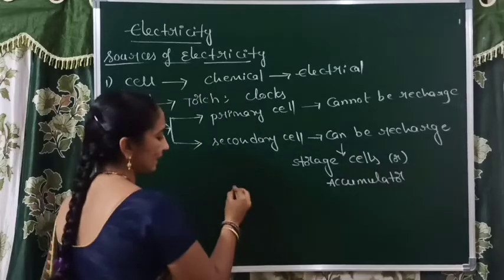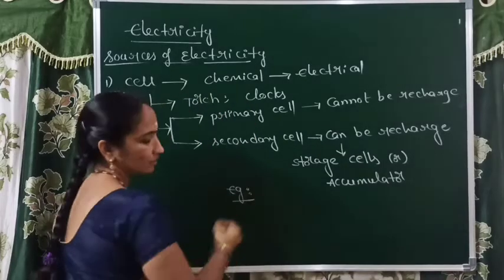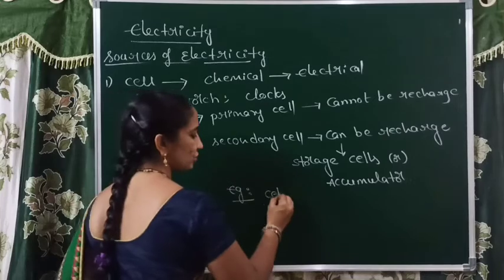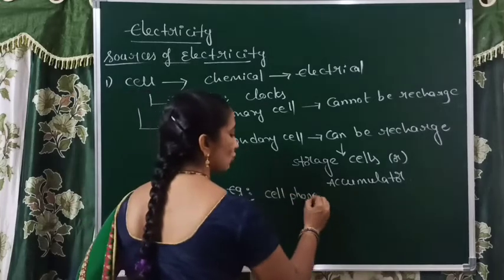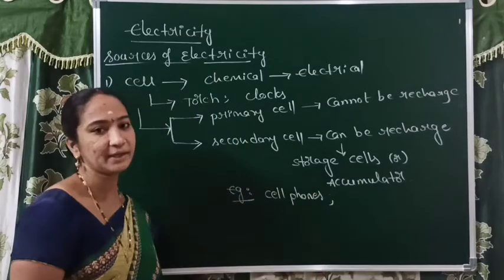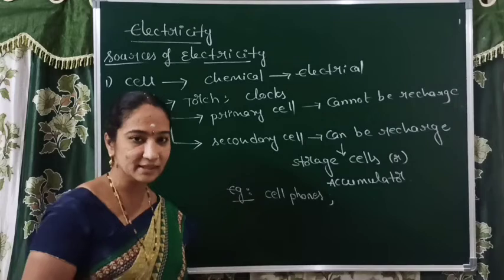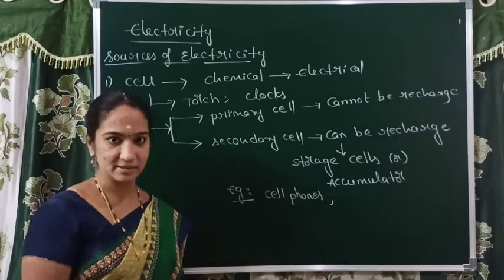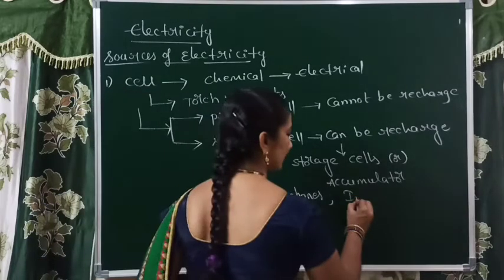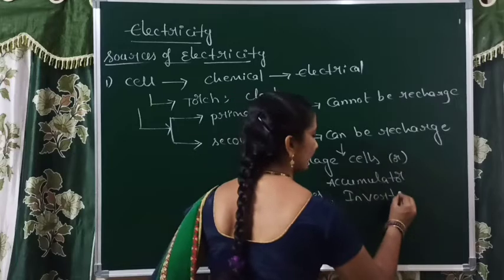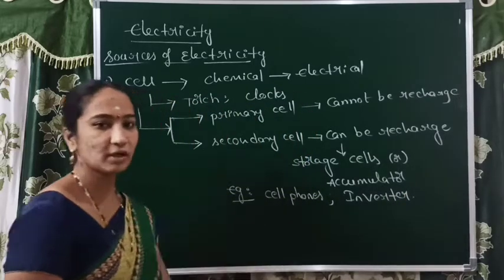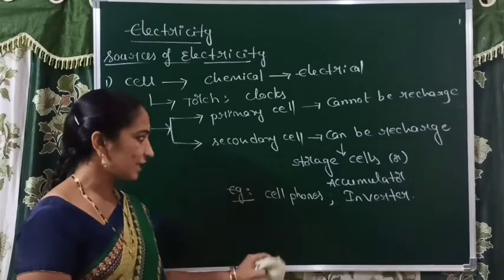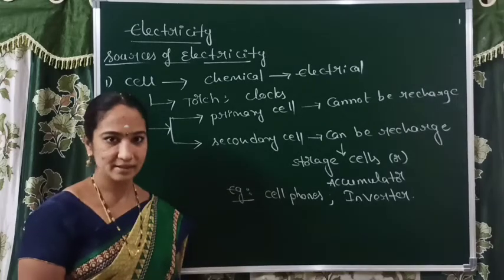These secondary cells are mainly used in cell phones. Once the chemicals are used up, with the help of electricity we can recharge them. That's why they are called secondary cells. The best example is inverter batteries. In inverters also, once the chemicals are used up, we can recharge them once again. Such cells come under secondary cells.